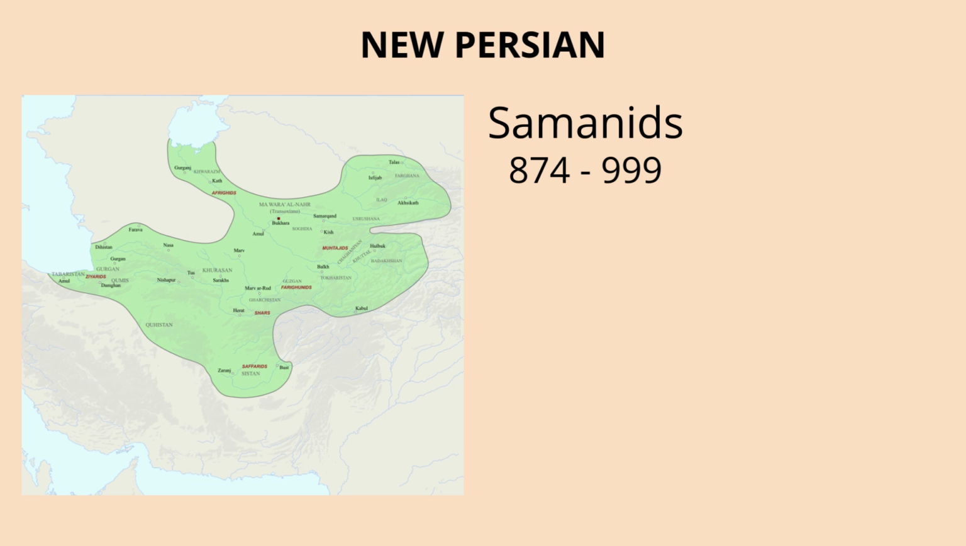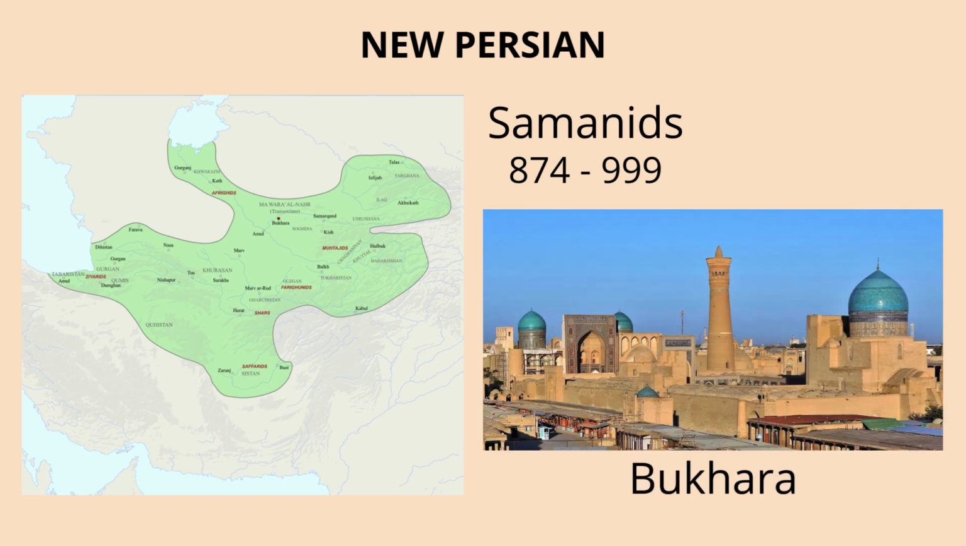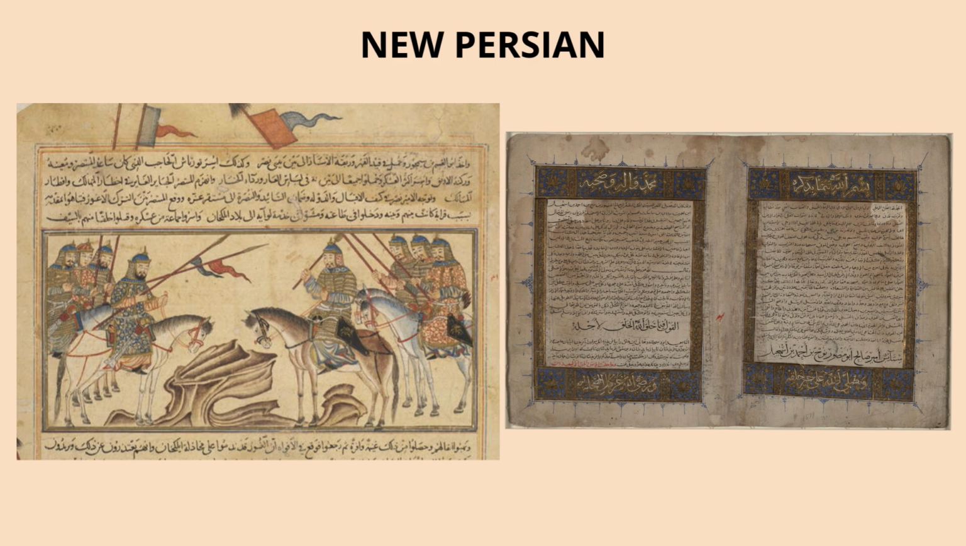The first big step came under a dynasty called the Samanids, who ruled from 874 to 999. Their capital was Bukhara, a bustling city in what's now Uzbekistan. The Samanids saw themselves as heirs to ancient Persian kings. They built libraries, supported poets, and made Persian the language of their courts. They even paid for translations of Arabic books into Persian, so more people could read them.